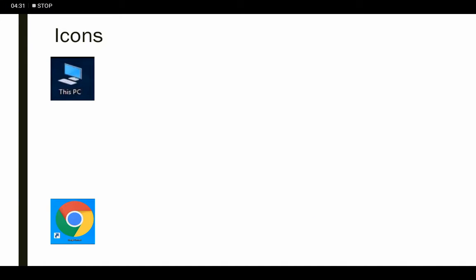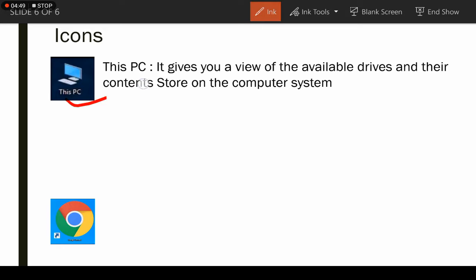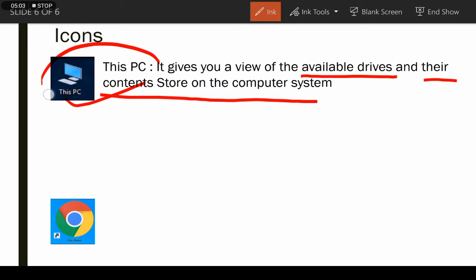So now let's discuss icons. This is the This PC icon. It gives you a view of the available drives and their contents stored on the computer system. By clicking on the This PC icon, we can use our drives and their contents. If we store any images, videos or any other application, we can open the videos, photos or any other content by using this PC option.